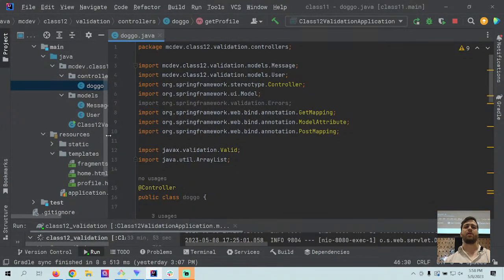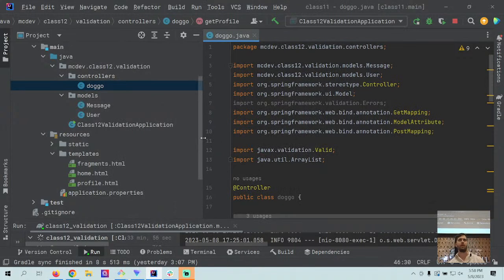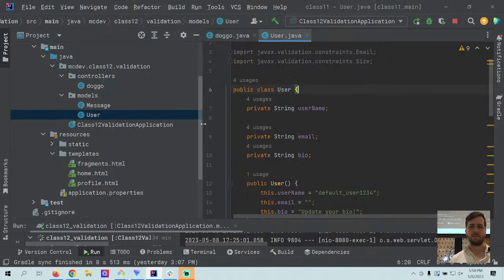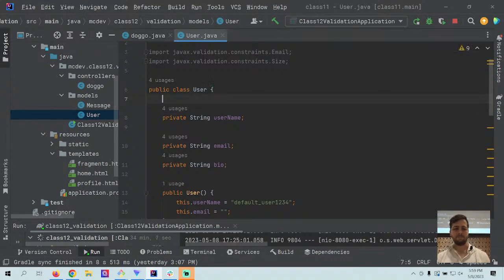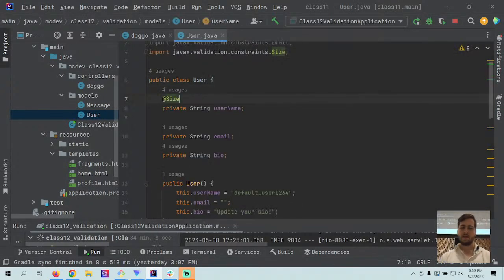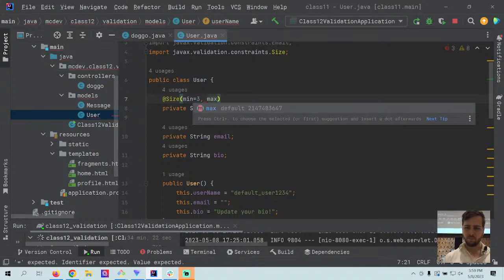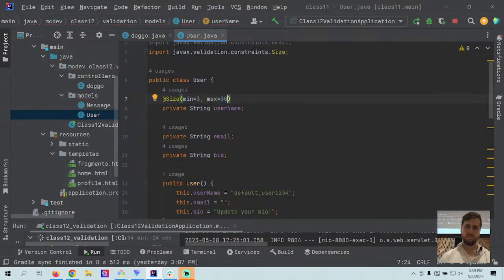So the right place, if we're trying to make a solution for validation, the right place to start is going to be with the model itself. That's where all of the validation seems to stem from. So for starters, for the username, it seems like it'd be a good idea to put some parameters on the size of it. So we'll say min equals 3 characters. That seems like a reasonable lower end. Then max, I'm going to say 30.